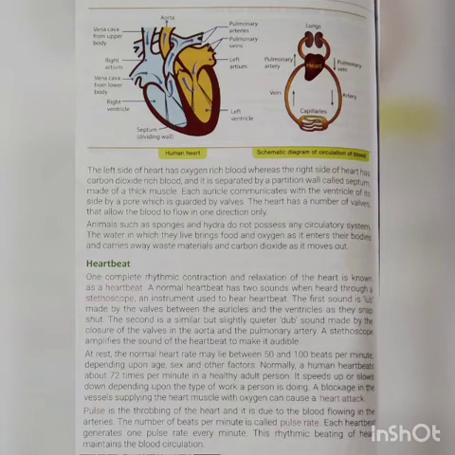Now the next portion, students, is the heartbeat. One complete rhythmic contraction and relaxation of the heart is known as a heartbeat. A normal heartbeat contains two sounds, and we can hear those sounds only with the help of a stethoscope. This instrument is used only for listening to the heartbeat.